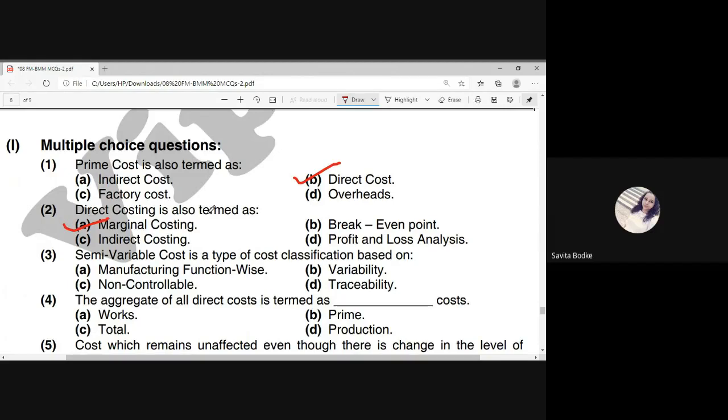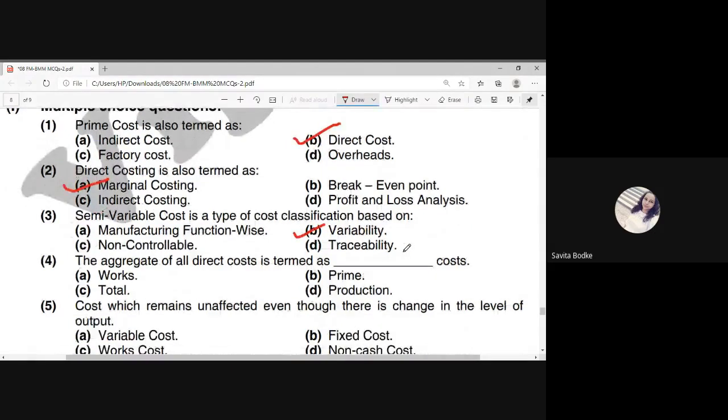Now the third question: a semi-variable cost is the type of cost classification based on what? We have already studied this so many times, that is nothing but on the basis of variability. Now the next one, the fourth one: the aggregate of all direct cost is termed as what? It is termed as your prime cost.